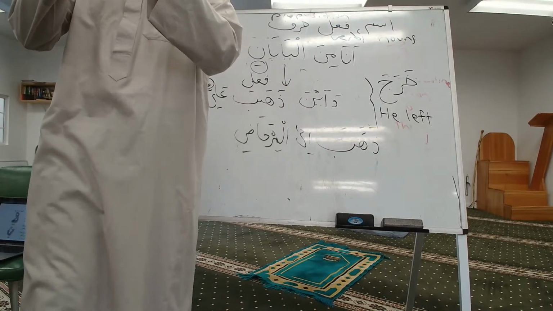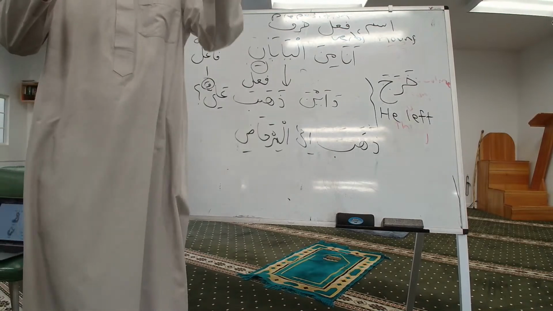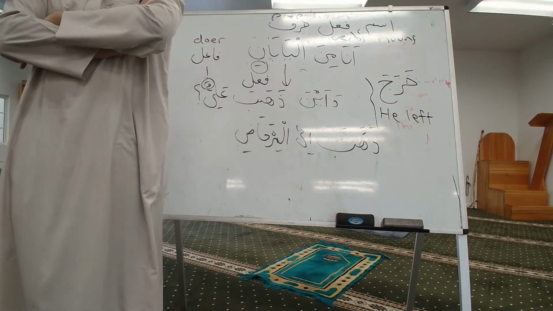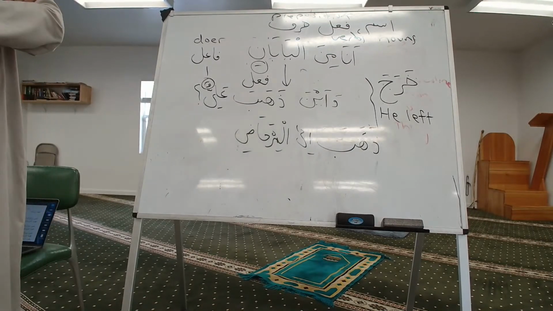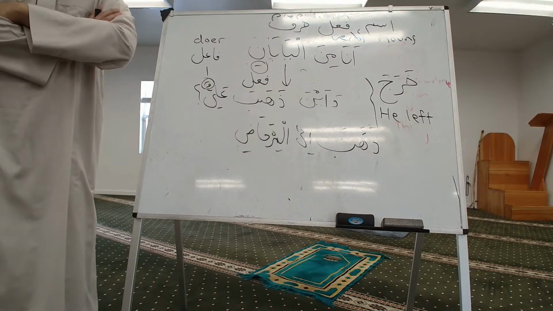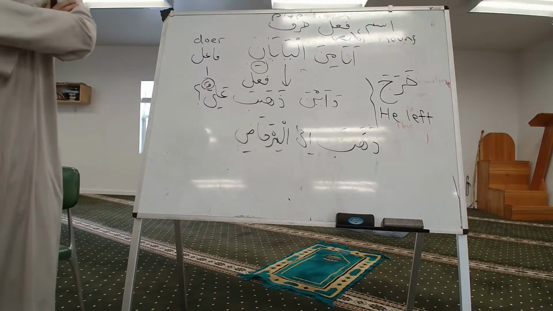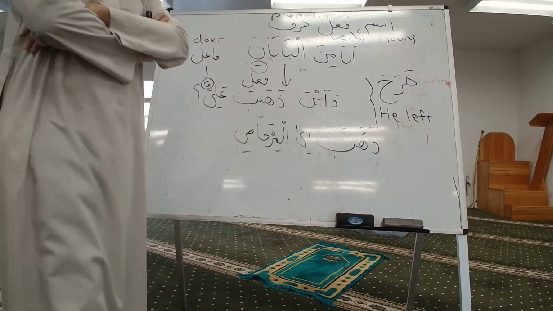The fatha, kasra, dhamma will change when you take it into other forms, because there's 14 of them. So this is singular, masculine, third person, past tense: kharaja and dhahaba.